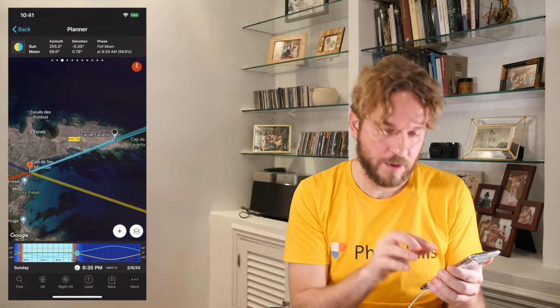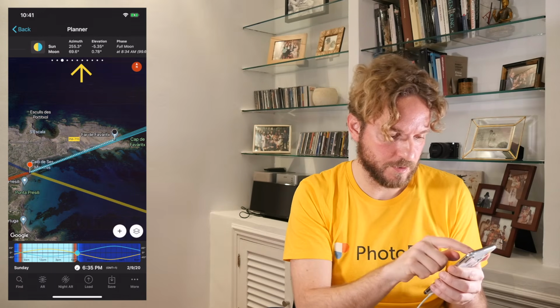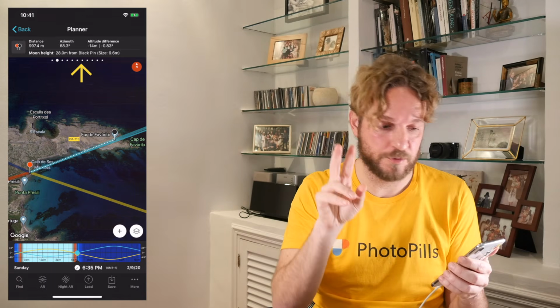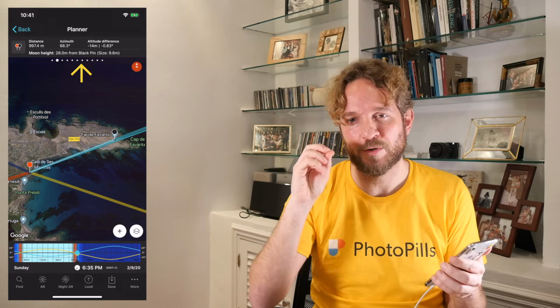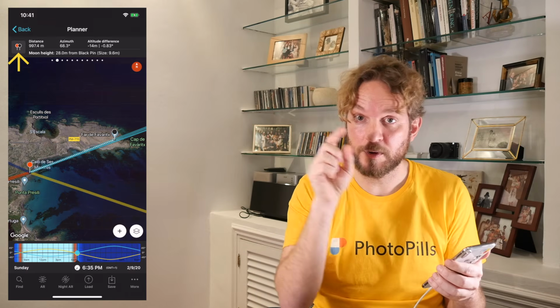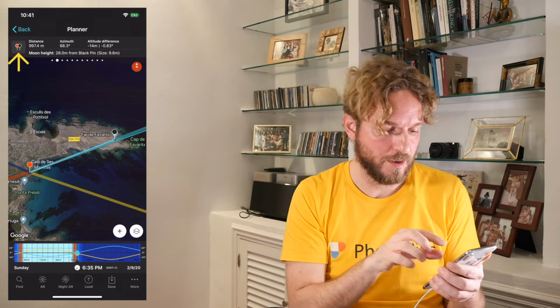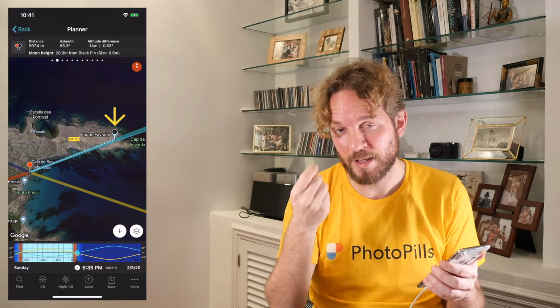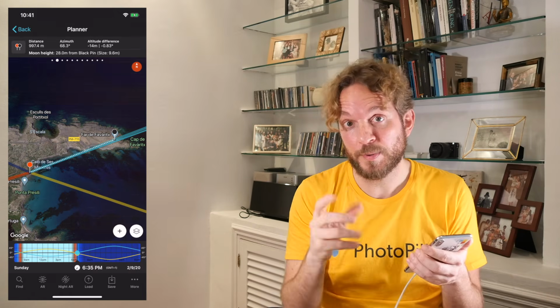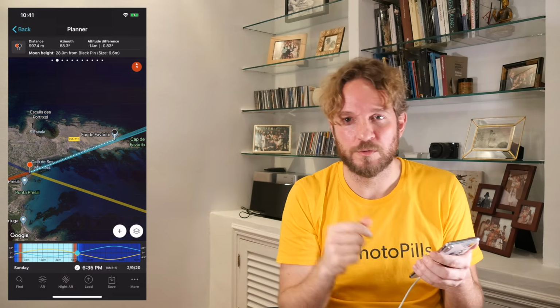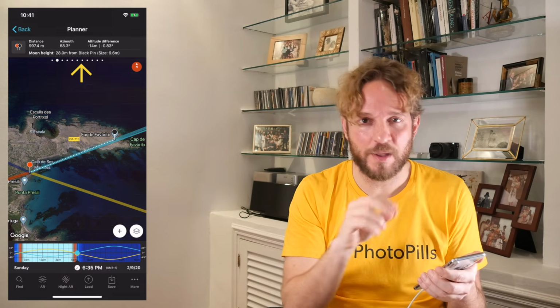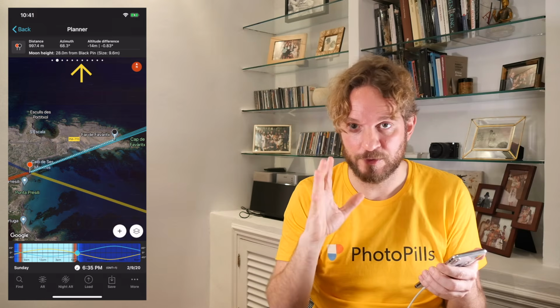Now let me zoom out a bit to have a better look at the area, the scene, and swipe the panel to the right to get to panel number 2. And this panel is key, super important. If you tap on the button you see on the panel, a black pin will appear on the map. This black pin is also key. Place the black pin on your subject or where you want the moon to be, and when you do it, the top panel will give you key information.